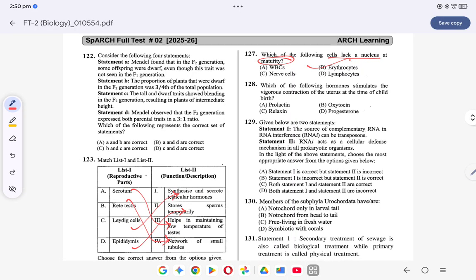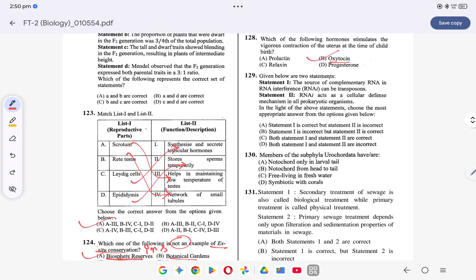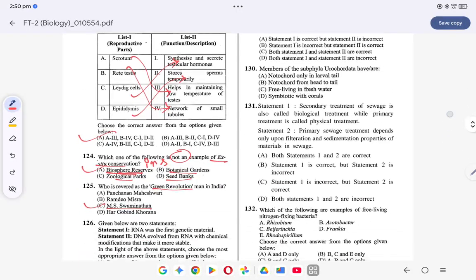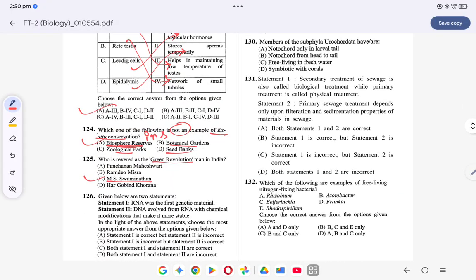Coming to the next question, which of the following hormones stimulates vigorous contraction of uterus at the time of childbirth? This is oxytocin. Oxytocin की वजह से childbirth के टाइम vigorous contraction होता है. Coming to the next question, question number 131. Secondary treatment of sewage is also called biological treatment, while primary treatment is called physical treatment. This is correct. Primary sewage treatment depends upon filtration and sedimentation properties of material in sewage. This is also correct. So both statements 1 and 2 are correct.